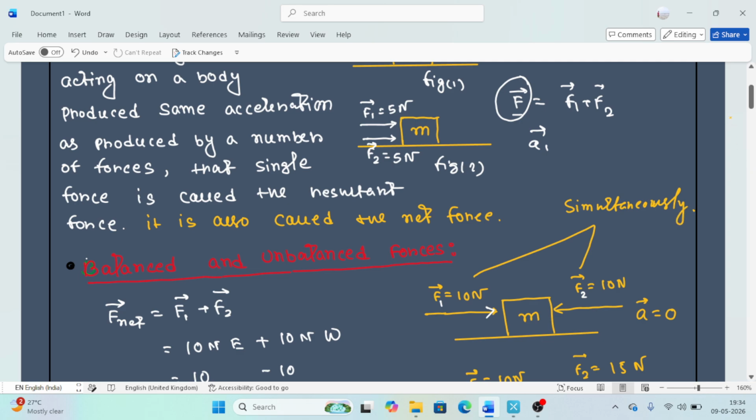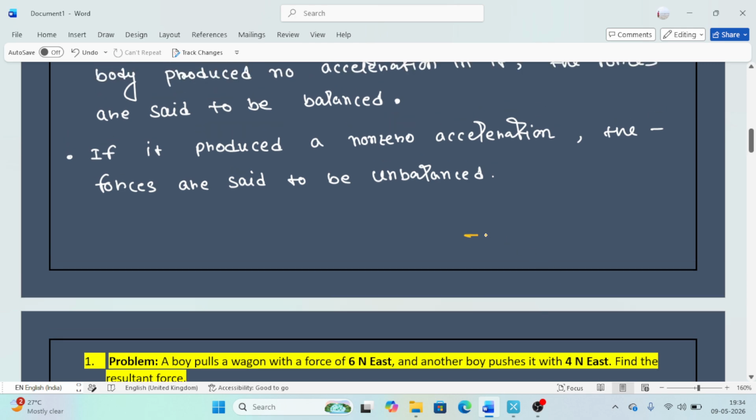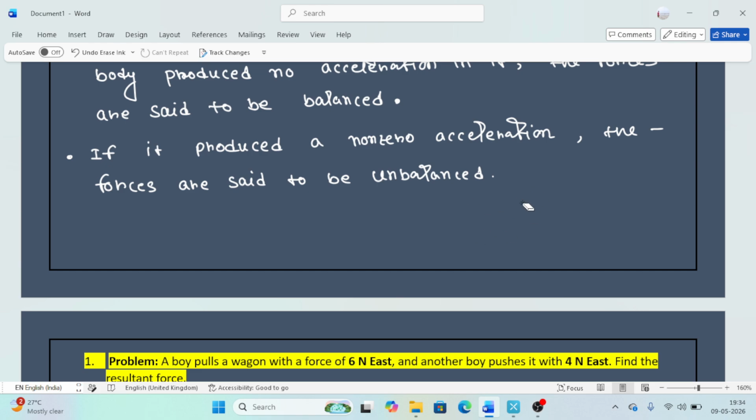Simultaneously, that means this is not like that. Suppose I first apply a 10 Newton force, and after that I apply another force of 15 Newton. Not like that. These two forces act simultaneously. When this 10 Newton acts, at that time the 15 Newton acts. This is the main concept, always keep it in your mind, because some misconception is created here, so that's why I tell you.